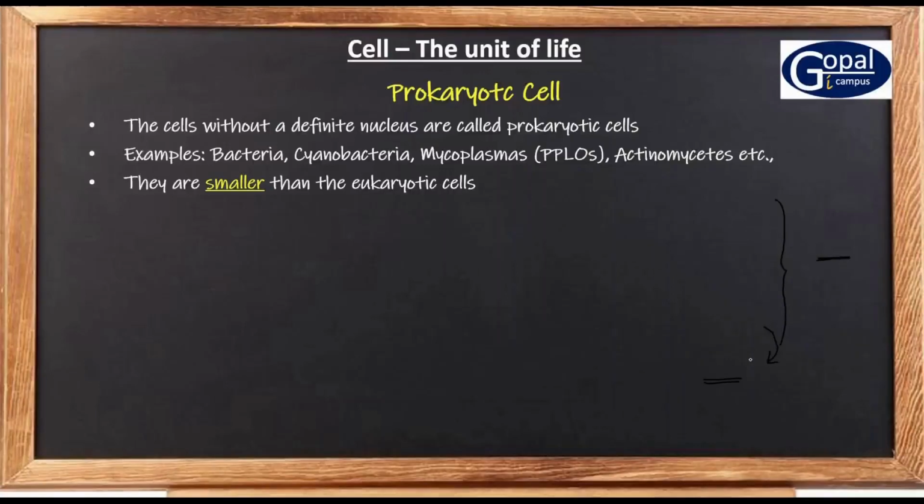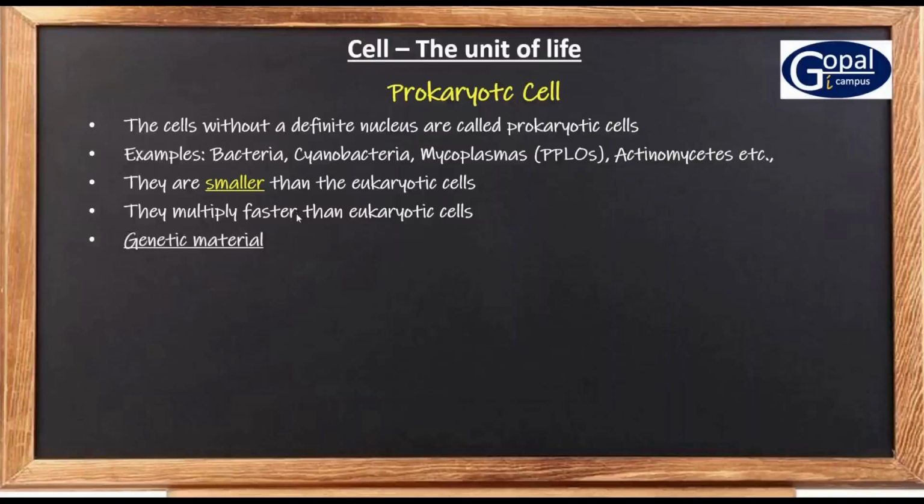Next, the prokaryotic cells multiply faster than eukaryotic cells. That means the prokaryotic cells' multiplication is much faster than the eukaryotic cells. Their rate of reproduction is higher than the rate of reproduction in eukaryotic cells. Now let us see each and every structure present in the prokaryotic cells.